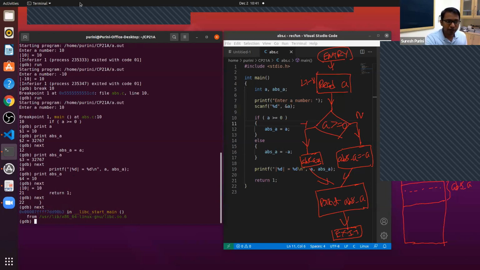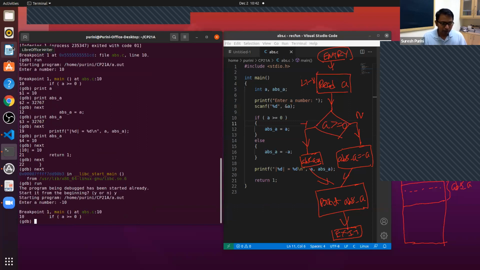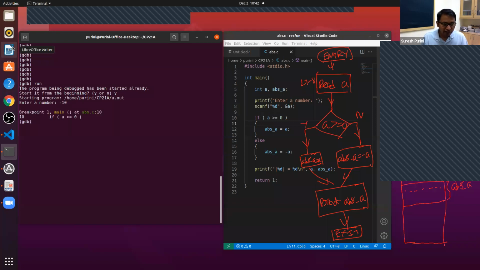Now let's repeat the same process using the case where the value that we read is minus 10. So enter a number, the number is minus 10. Let me do one thing, Control D. Okay, let me run again. So run the program, entering minus 10. When we enter minus 10, we kept a breakpoint on line number 10.